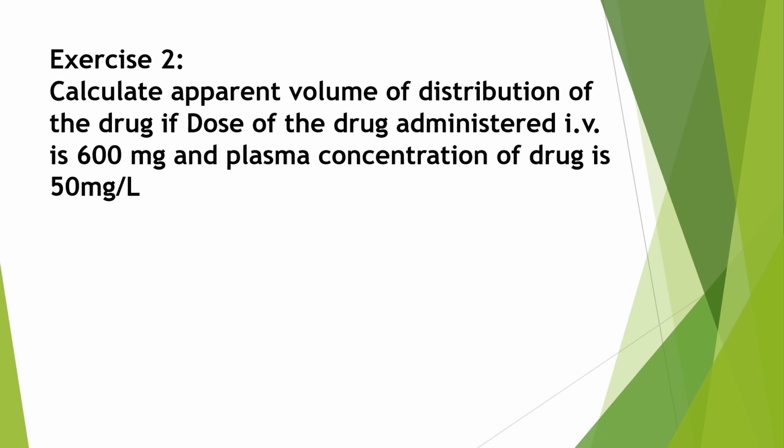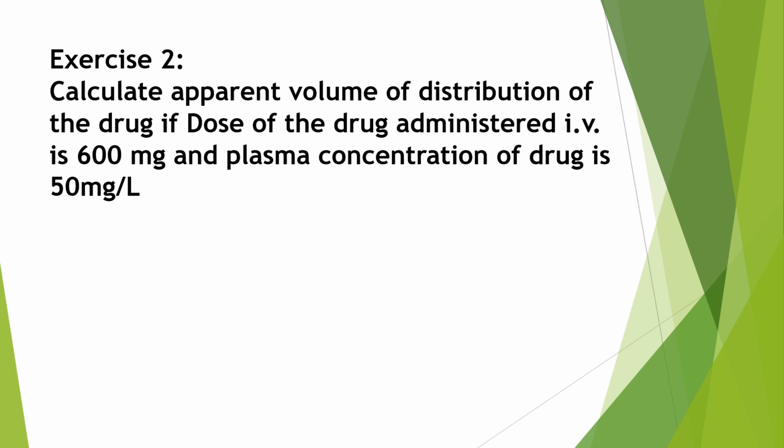Now this is the second exercise. Calculate apparent volume of distribution of the drug if the dose of drug administered IV is 600 milligram and plasma concentration of drug is 50 milligram per liter. So this problem is related to volume of distribution. First we will see what is distribution.